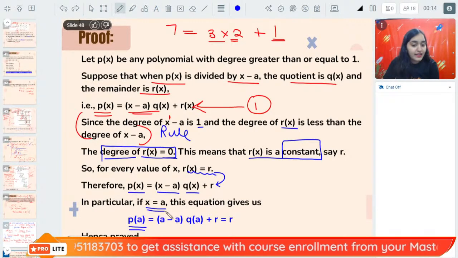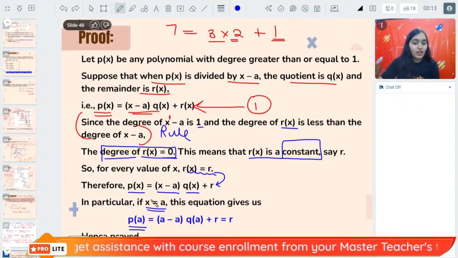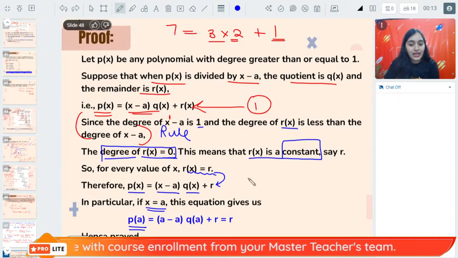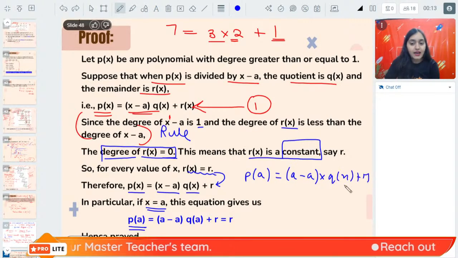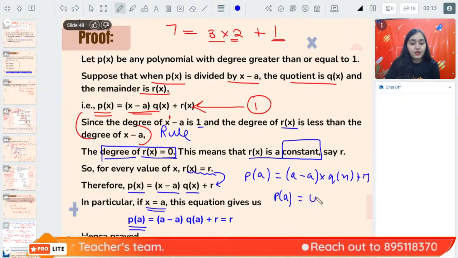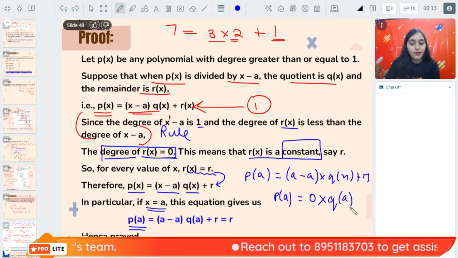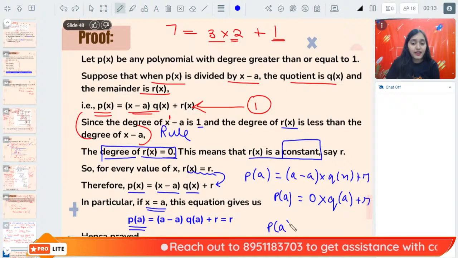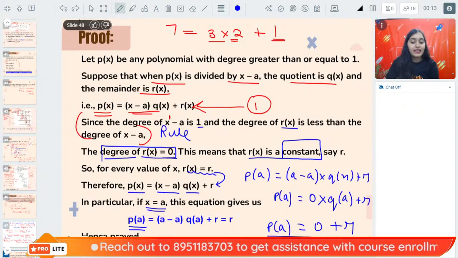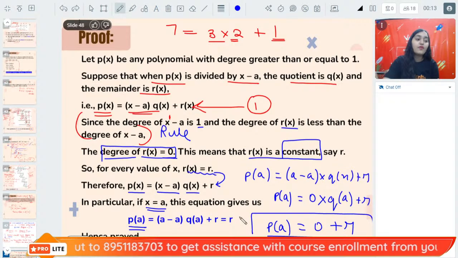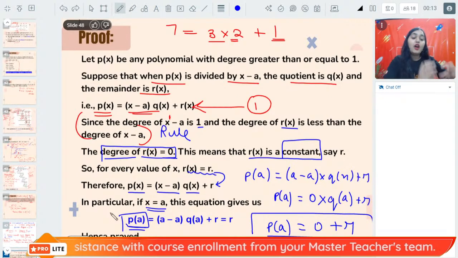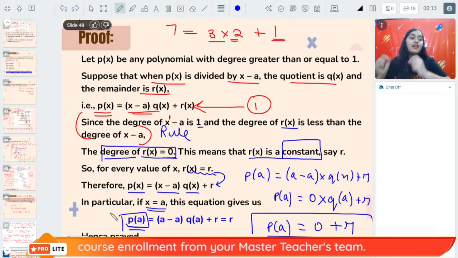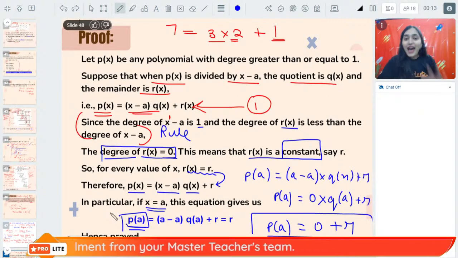So let us put x equal to a in the equation. Once we put x equal to a, PA will be equal to a minus a into QA plus R. So PA will be equal to 0 into QA plus R. So PA will be equal to 0 plus R, that is R. Hence proved that the value of the polynomial PA is equal to the remainder R. Now have you all understood?